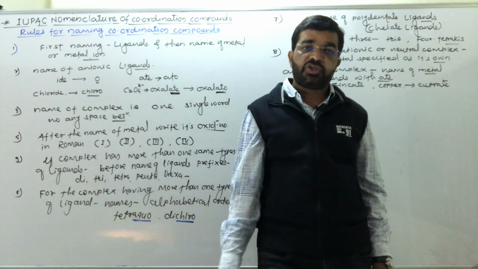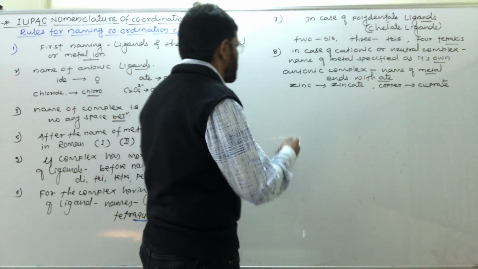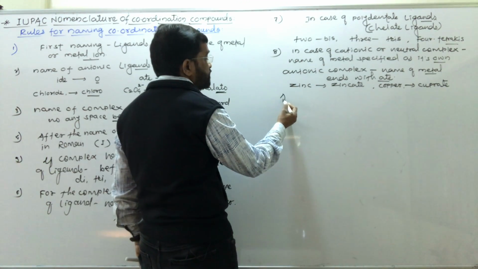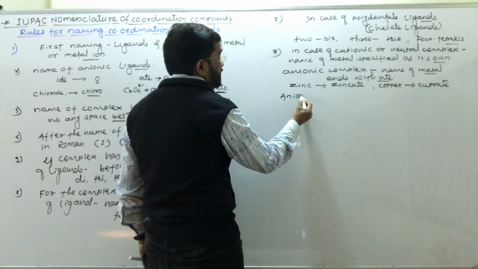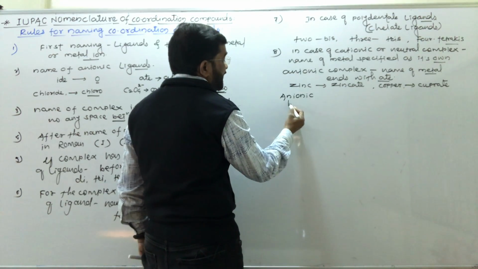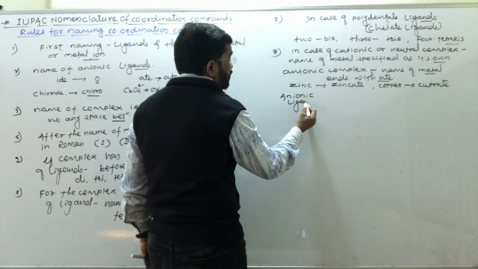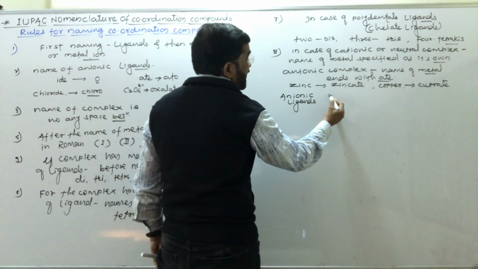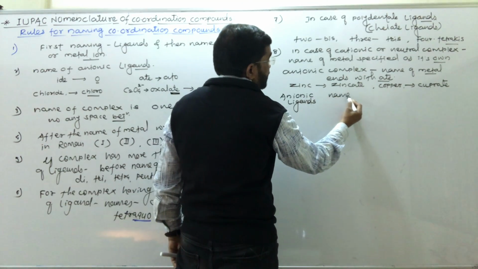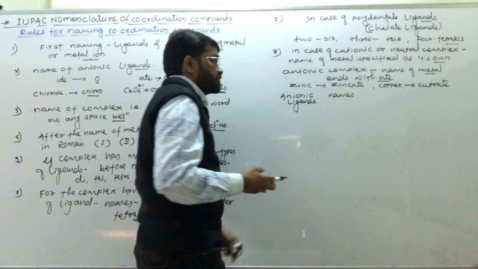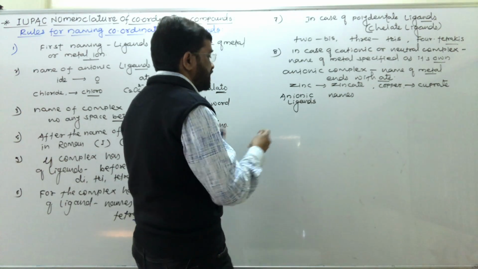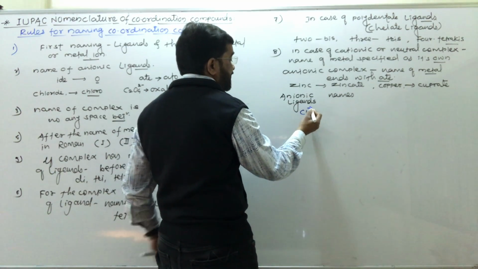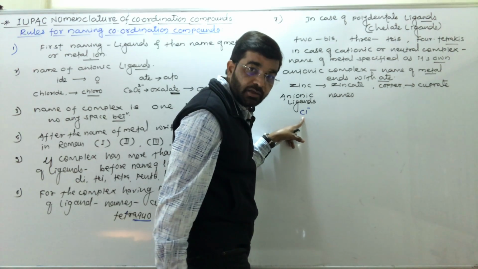Now we have to study some anionic ligands and their names. Anionic ligands, negatively charged ligands and their names. Okay. Here Cl minus ion, chloride.